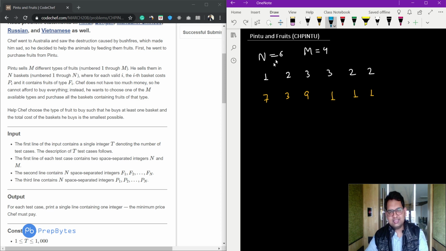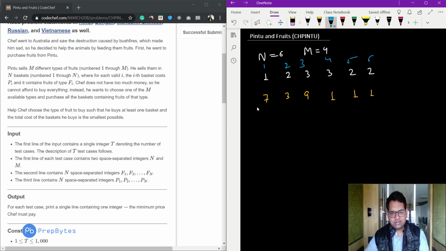So here n is 6, that means we have in total 6 baskets, where for each valid i, the ith basket costs pi. If we have 6 baskets, 1 2 3 4 5 and 6, the ith basket will cost pi.